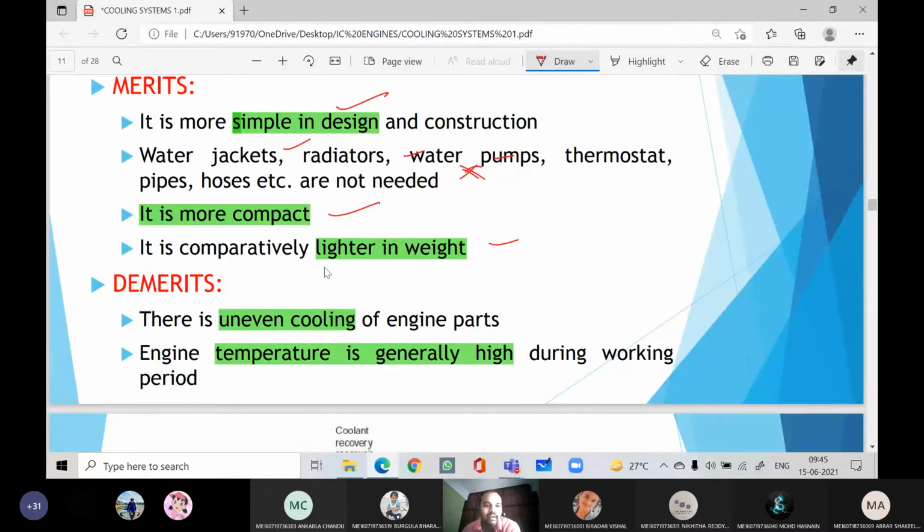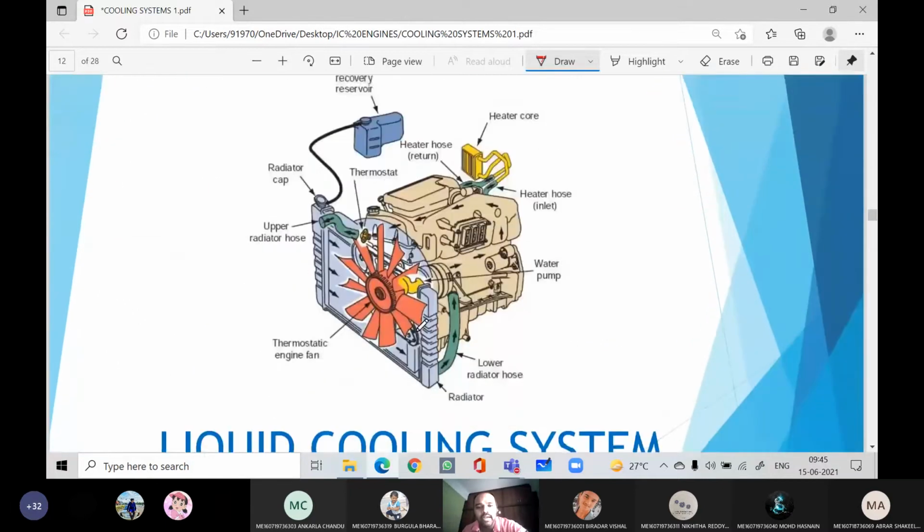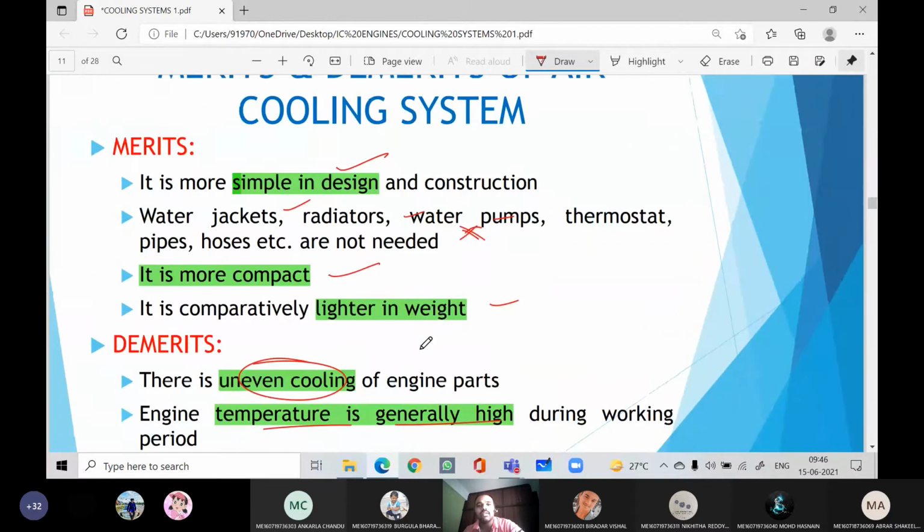The second disadvantage is uneven cooling. As I told, when the vehicle is moving, the front portion of the engine will be cooled faster compared to the rear portion of the engine. And next, temperature is generally high during the working period. These are the demerits of the air cooling system. In order to overcome that, we use liquid. Usually the air cooling system is used in light vehicles, all two-wheelers, most of the time.